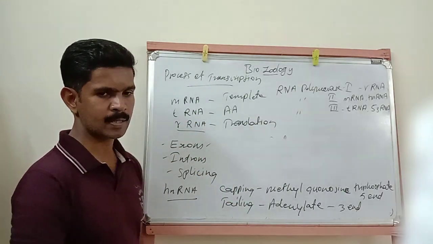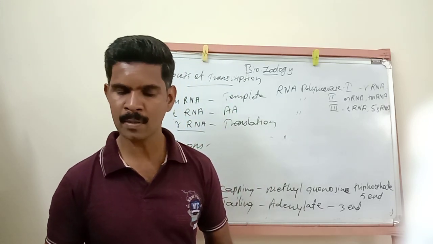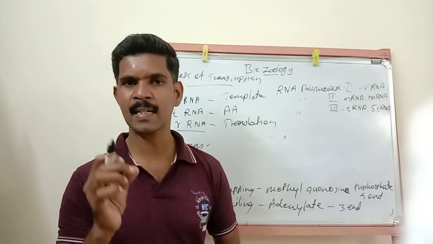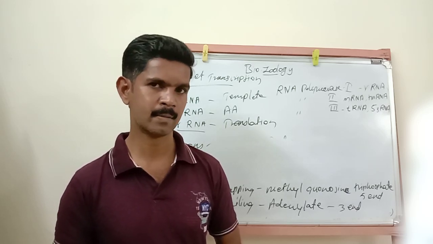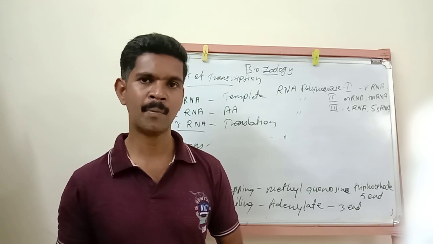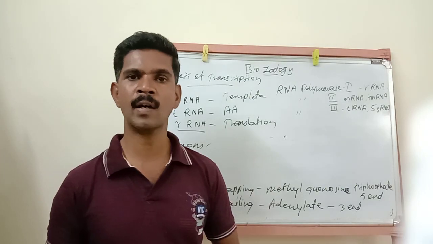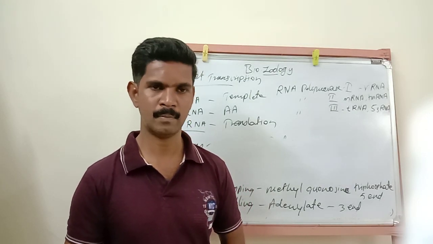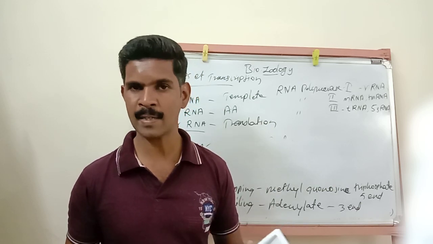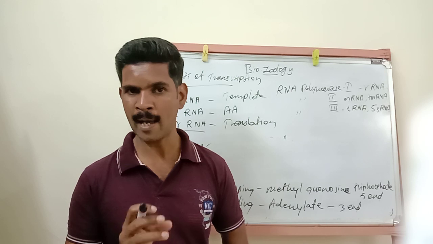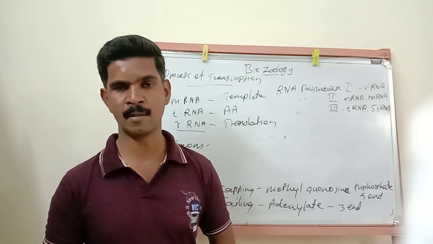Then these exons play a very important role, coding for a single polypeptide chain. You all know protein molecules are made up of many polypeptide chains. Many amino acids together form a single polypeptide chain. So these exons are coding for a single polypeptide chain, and many polypeptide chains combine in different ways, producing a gene, and the gene produces different types of structural protein.